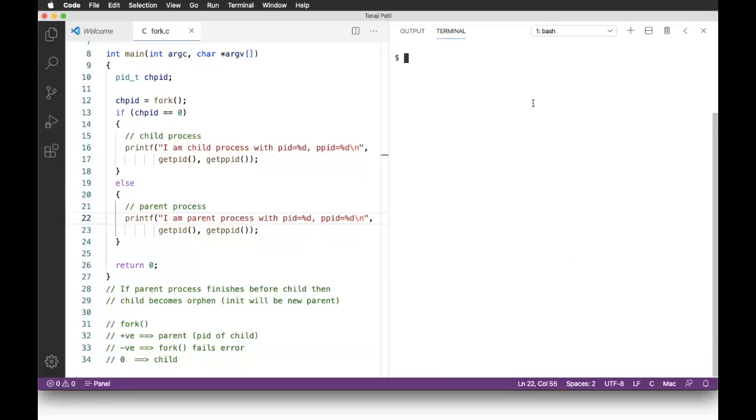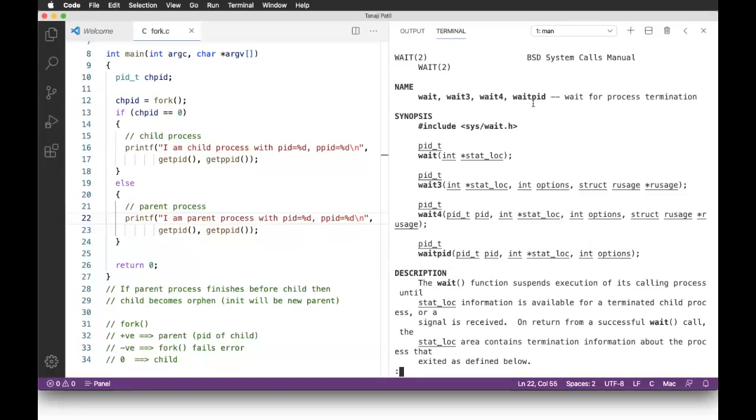Yes, this is possible, and that is possible because of two functions: wait and waitpid. With wait, the parent will wait for the child's termination, no doubt, but for which child?